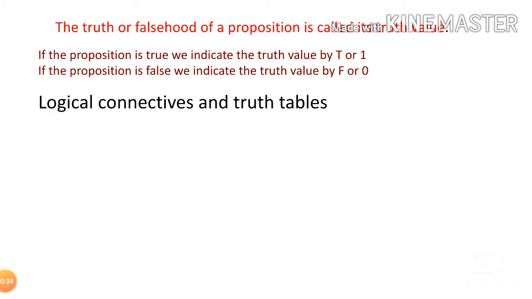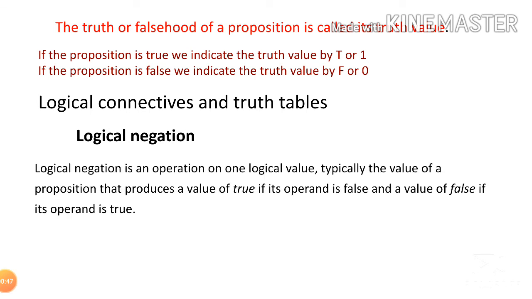Logical connectives and truth tables. Among the logical connectives, the first one is logical negation. Logical negation is an operation where we take P as the operand, meaning the original value.